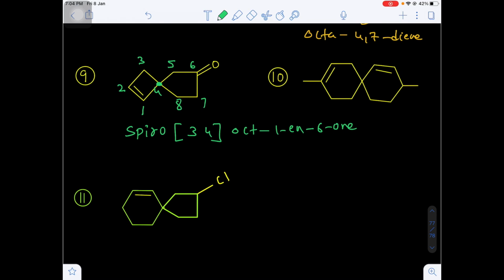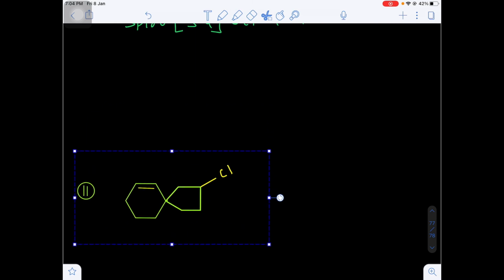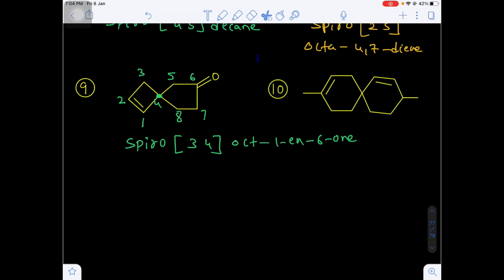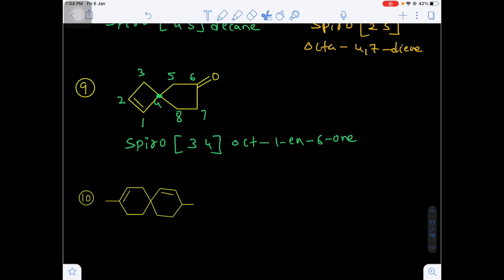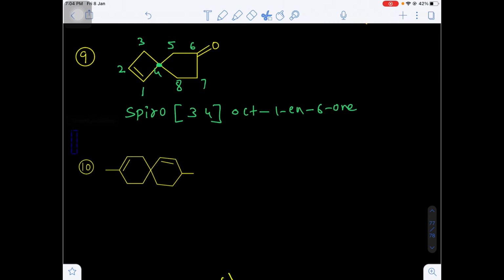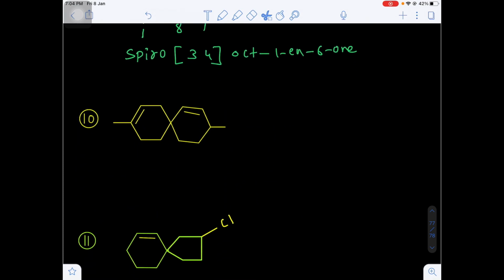In this question, question number 10 is this one, and this will be question number 11. So this will be question number 10. In this question number 10, we have to give the numbering.